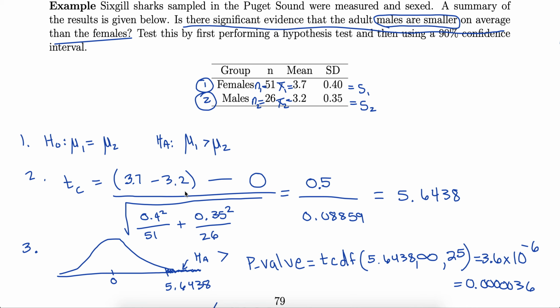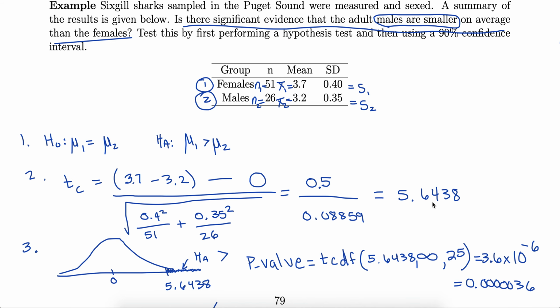Finishing off our example on inference for two means. In our example, we had our two groups, female and male six-gill sharks, and we had the research question, are males smaller on average than females? So our HA was that mu1, or the average length for females, was larger than males. When we compared our data to the research assumption of no difference, we got a really big discrepancy.